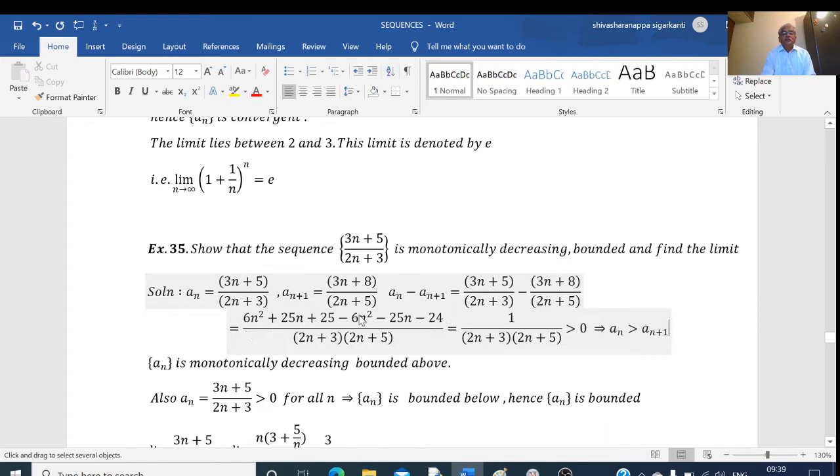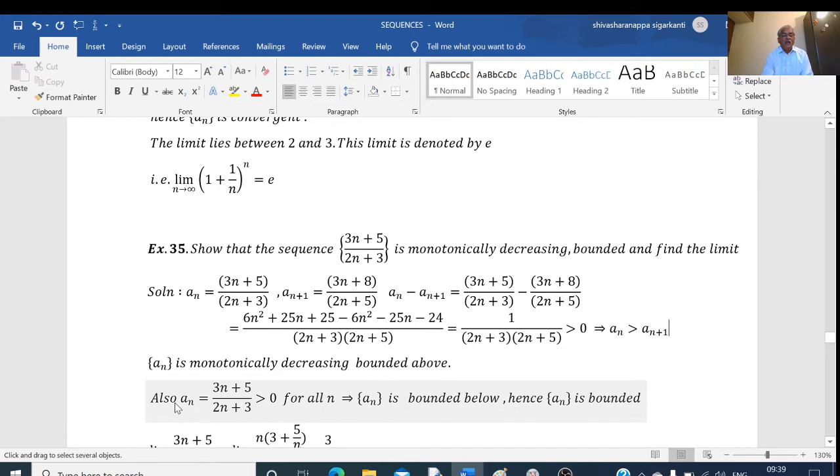Now 6n square minus 6n square gets cancelled, 25n minus 25n gets cancelled, 25 minus 24 is 1, so 1 by (2n plus 3) into (2n plus 5), and numerator is positive, denominator is also positive, therefore this is greater than 0. So what I proved here is a_n minus a_(n+1) is greater than 0, meaning a_n is greater than a_(n+1). This shows that the given sequence is a monotonically decreasing sequence. And by default, every monotonically decreasing sequence is bounded above. Okay, it is bounded above.